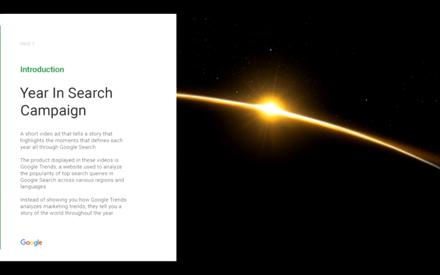This new direction brought us to Google's Year in Search campaign. These video advertisements, dating back to 2010, are released each year to tell a story of the highlights that best define the year. Like mentioned before, Google's motto is to go light on product details, and here, that product was Google Trends. So instead of showing you how Google Trends can be used to analyze marketing statistics, they opt to tell you a story.